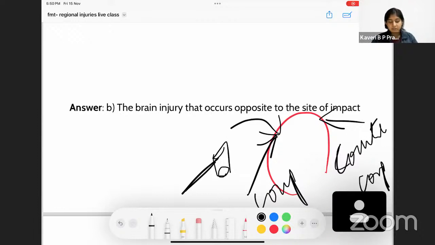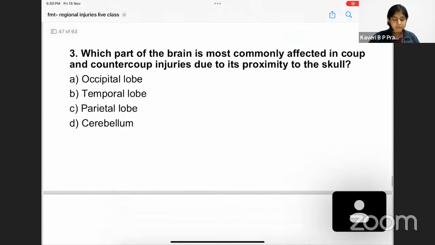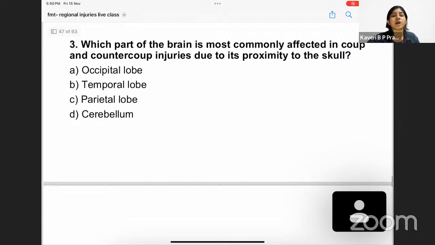This is something that you'll have to make a picture, keep in your memory, and remember for all your MCQ questions as well. Now, which part of the brain is the most commonly affected in the coup and countercoup injury, due to its proximity to the skull? This is something that we have not discussed, but try using your common sense. Which of these places do you feel is affected mostly by a coup or countercoup injury?